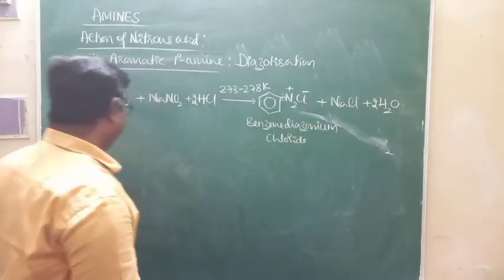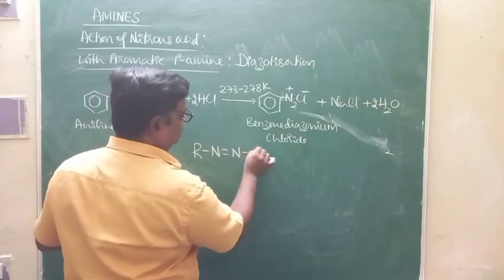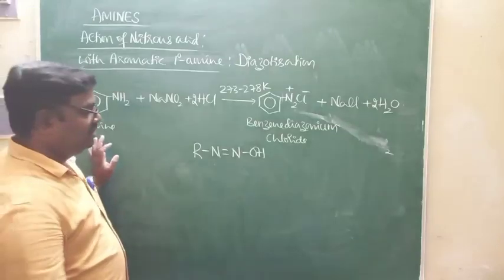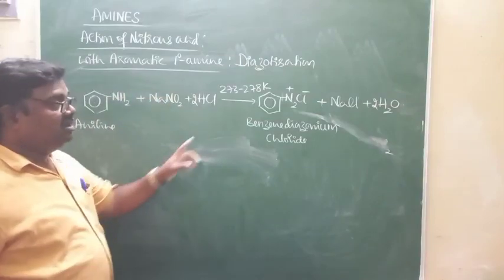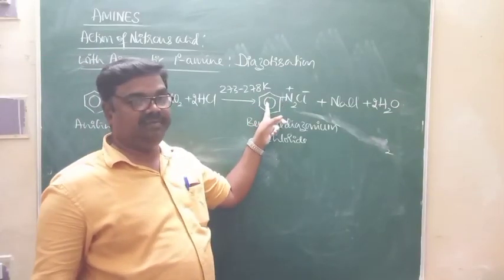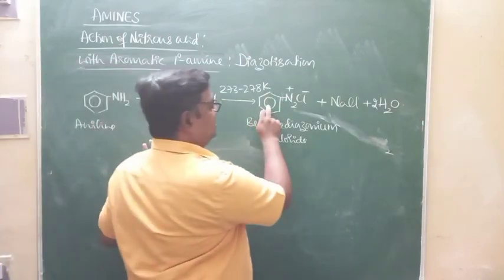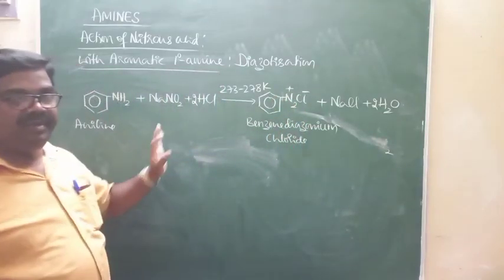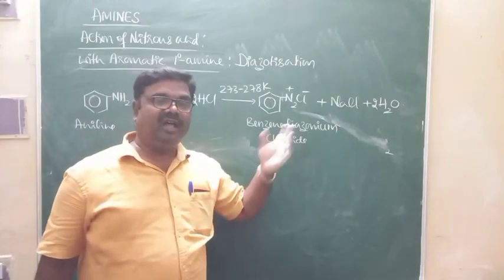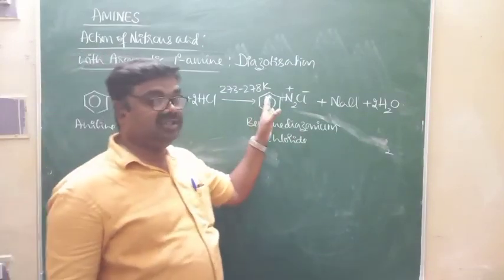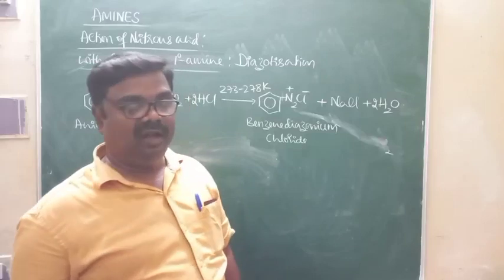My question is, if R is attached to the diazonium group, the compound is unstable and decomposes to form nitrogen gas. But if nitrogen is attached to the benzene ring, this will be stabilized by resonance. This benzene diazonium chloride is stabilized by resonance. Because of that, aryl diazonium salts are more stable than alkyl diazonium salts.